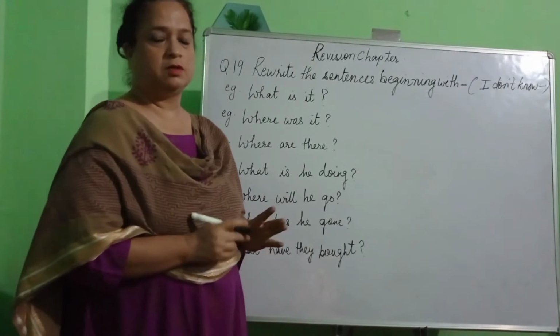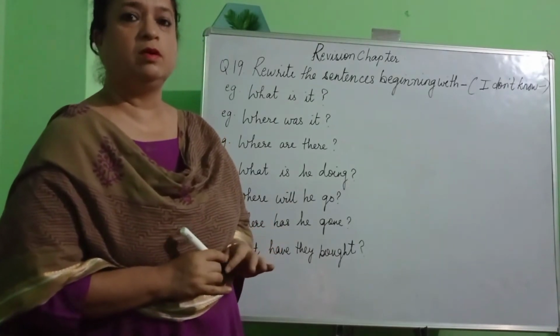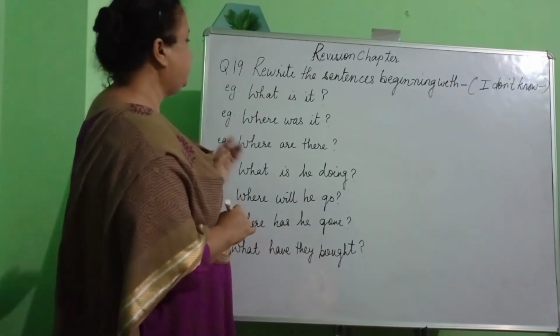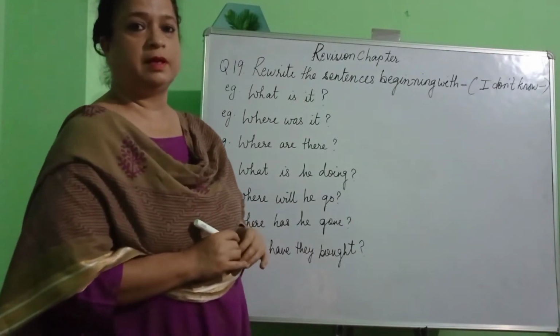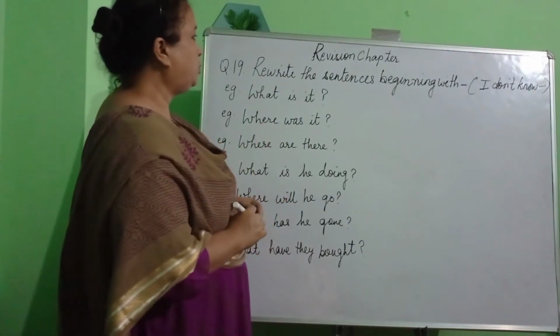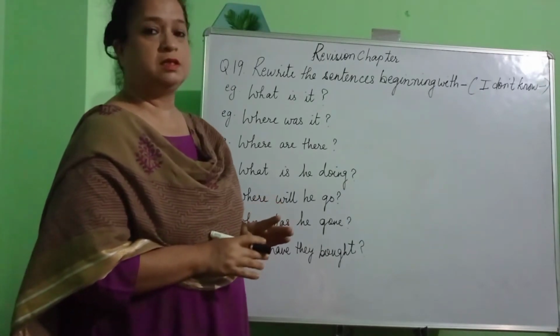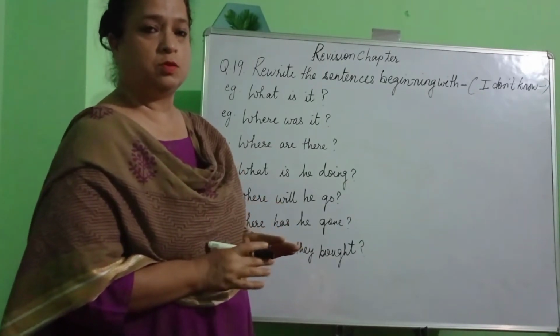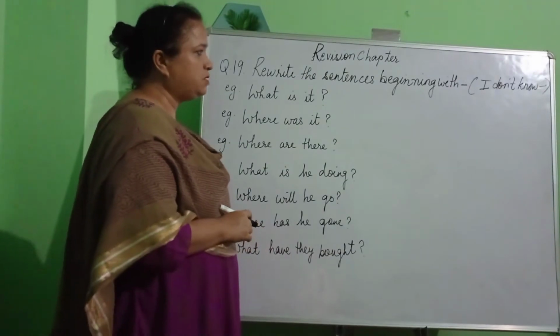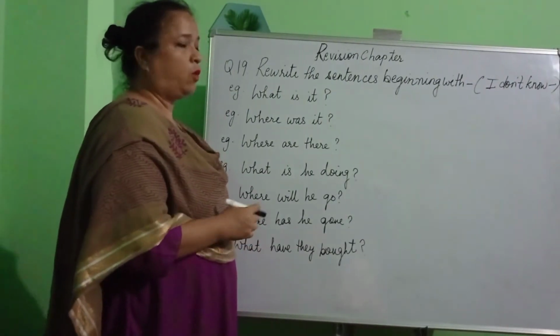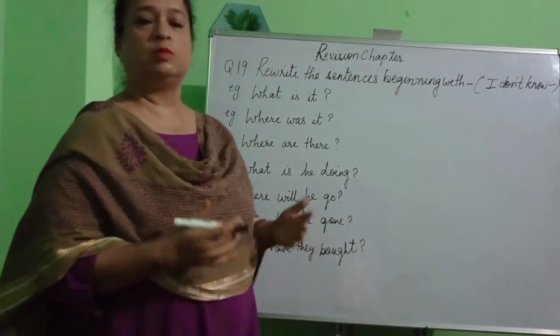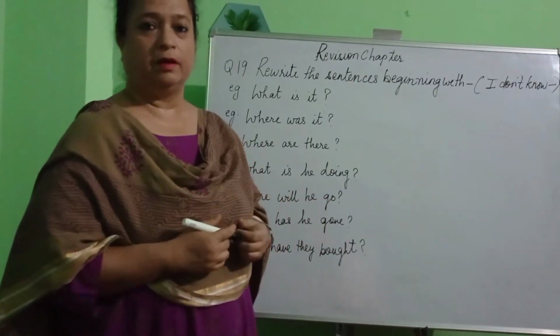Today children we are continuing with the same chapter, that is your revision chapter, and we will be discussing question number 19. Now in question number 19 we are going to learn how to rewrite our sentences using I don't know. Now in the previous question I told you what does I don't know mean? मुझे नहीं मालूम है. Okay.